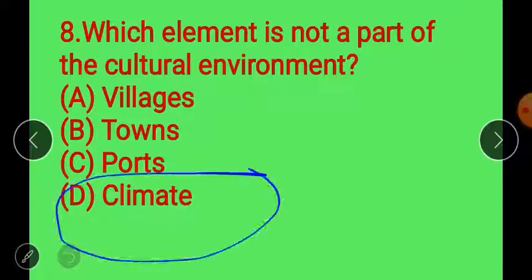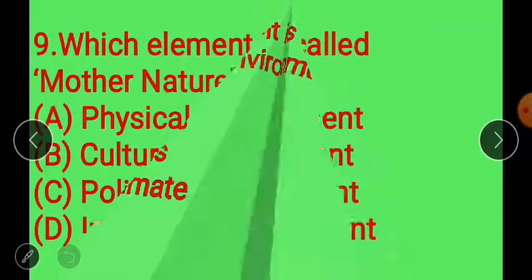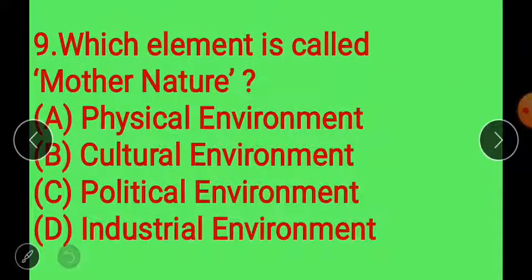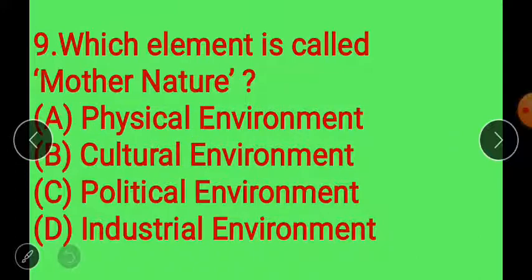It affects humans. Move to next. Which element is called Mother Nature? The physical environment is called Mother Nature because nature provides all the necessary things to human beings. So here physical environment is the correct answer.